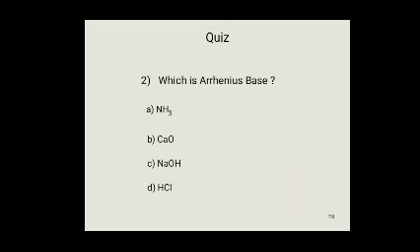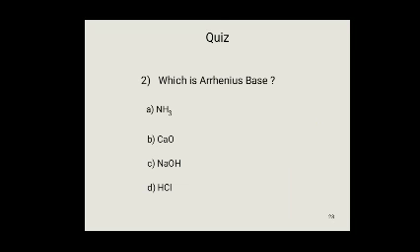Sodium hydroxide dissociates into Na+ and OH- ions. HCl dissociates into H+ and Cl- ions. So sodium hydroxide acts as an Arrhenius base and HCl acts as an Arrhenius acid.